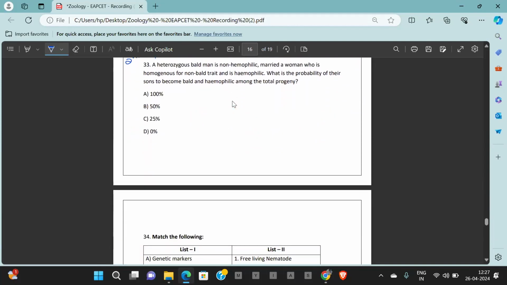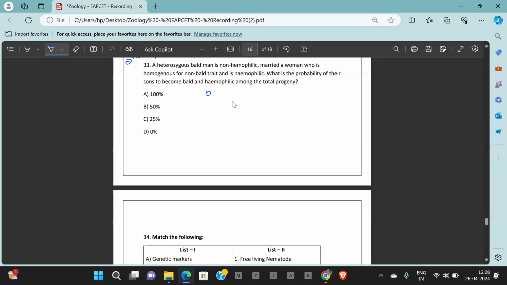Going ahead with question number 33. What is question number 33? A heterozygous bald man who is non-hemophilic married a woman who is homozygous for the non-bald trait and is hemophilic. What is the probability of their son becoming bald and hemophilic among the total progeny?